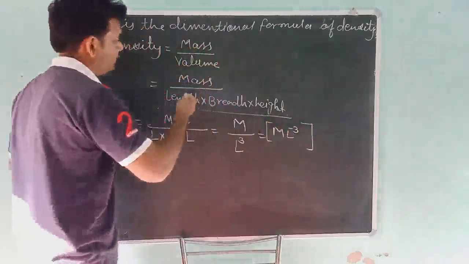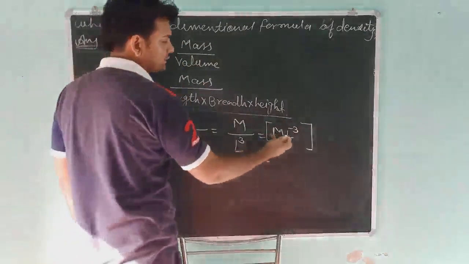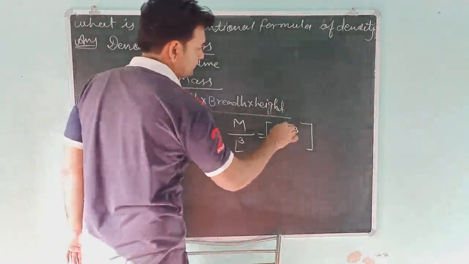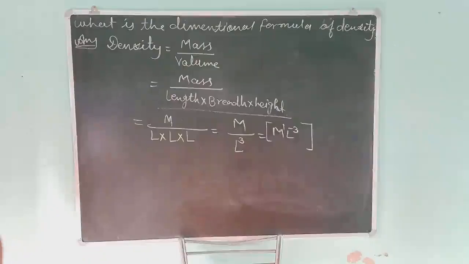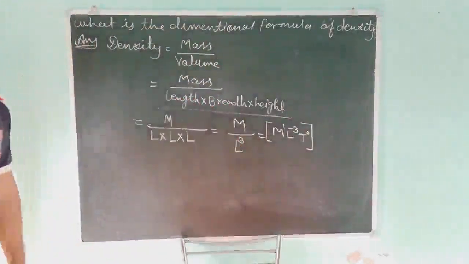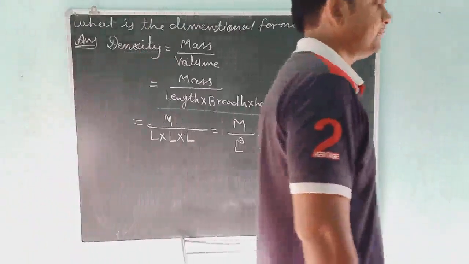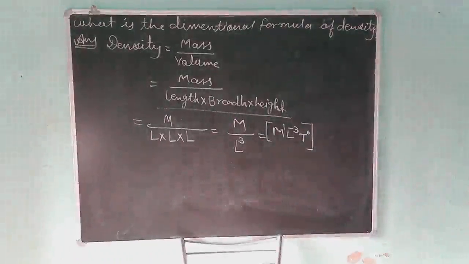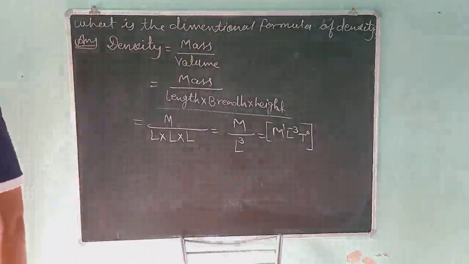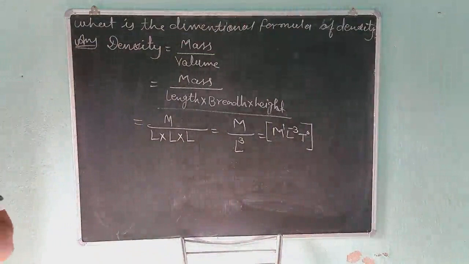Here there is no time in this formula. You can write just M1 L minus 3, and you can also write T0, but it is not necessary to write T to the power 0. You can leave this as M1 L minus 3. This is also right. So students, this method is the dimensional formula of any physical quantity.